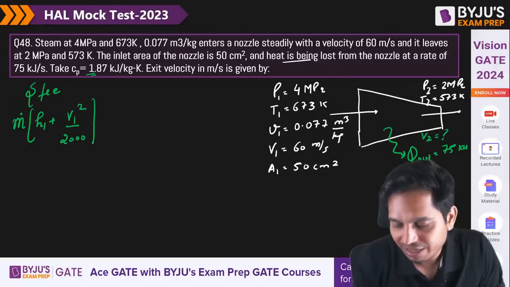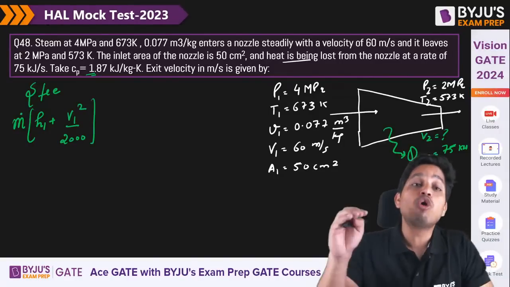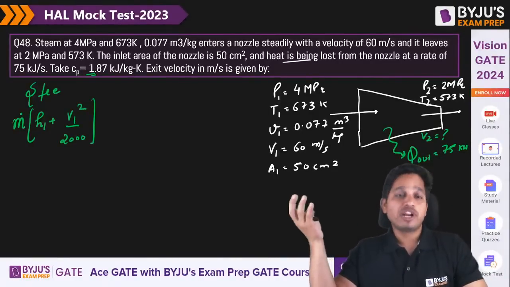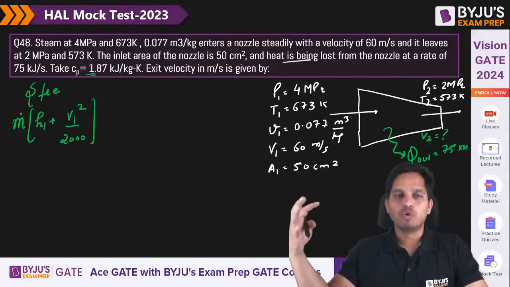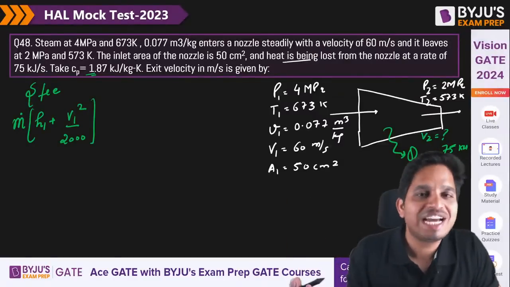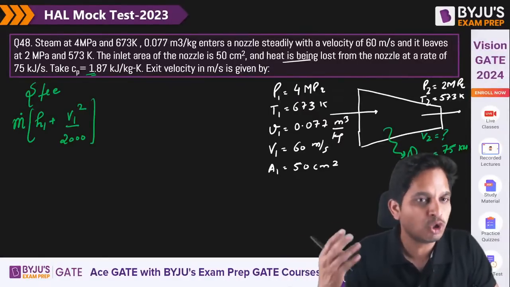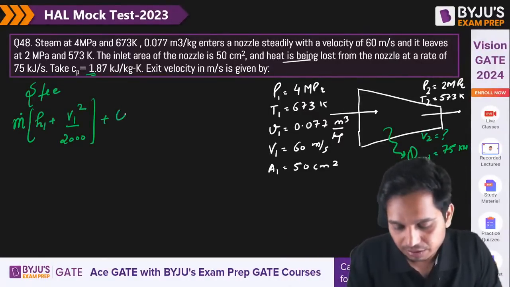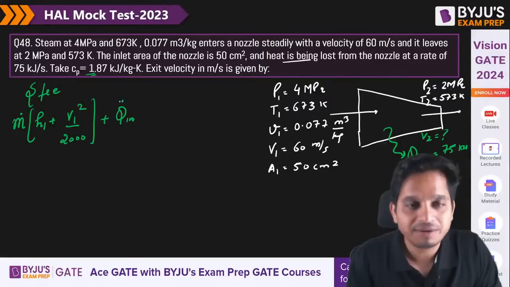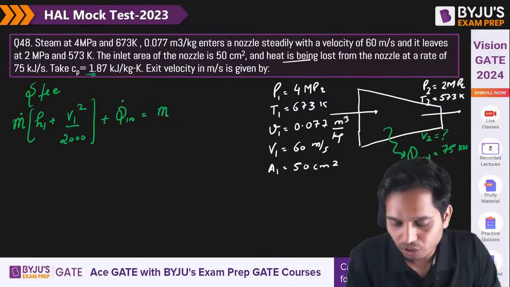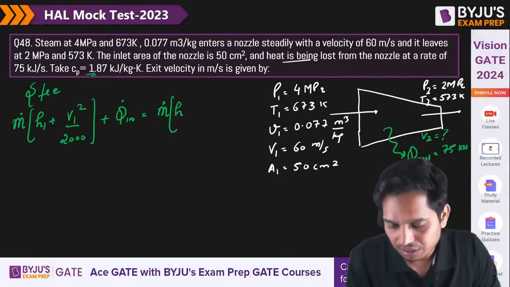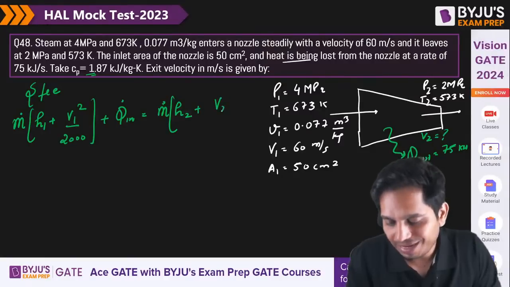Why 2000? Because Q is given in kilojoule. Otherwise I would take 2. Potential energy I am not taking because nothing is given about it, so you can neglect that. Plus Q dot in is equal to m dot times (h2 plus V2 square by 2000).